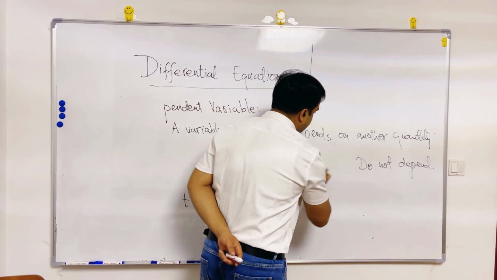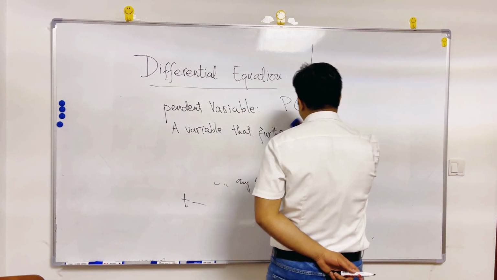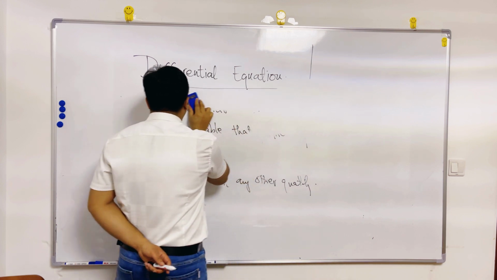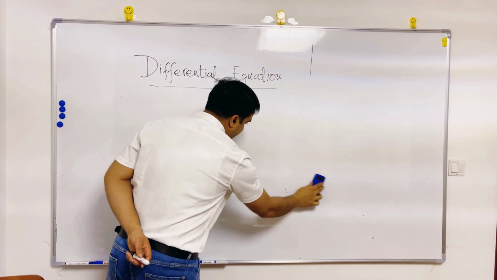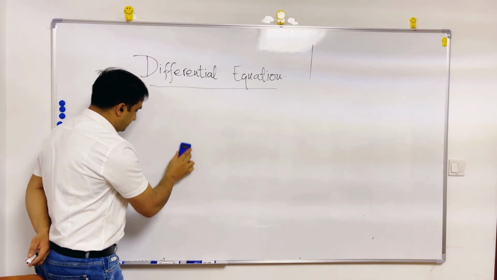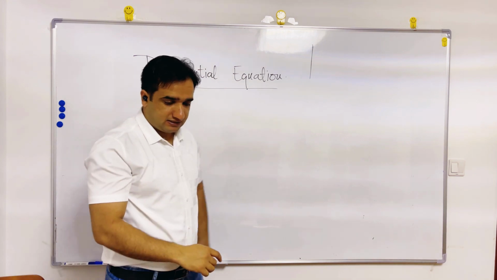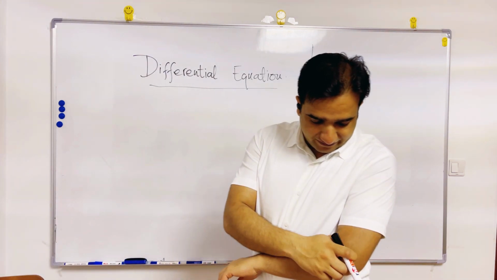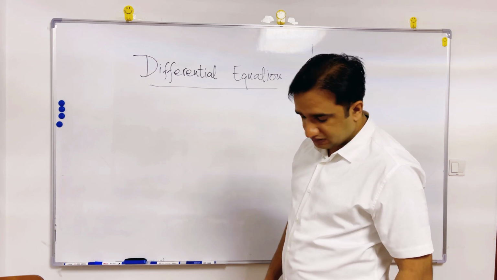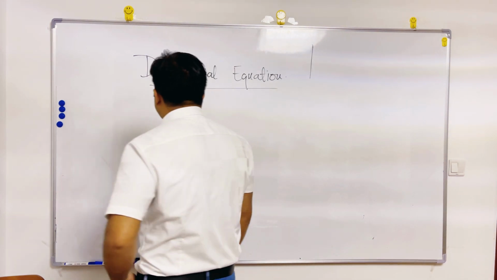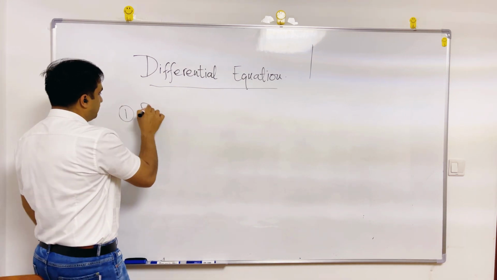So, the important section of this single variable calculus is differential equations, because every problem in the real world situation is actually written in the form of a differential equation. And I already told you the first example, the population growth.